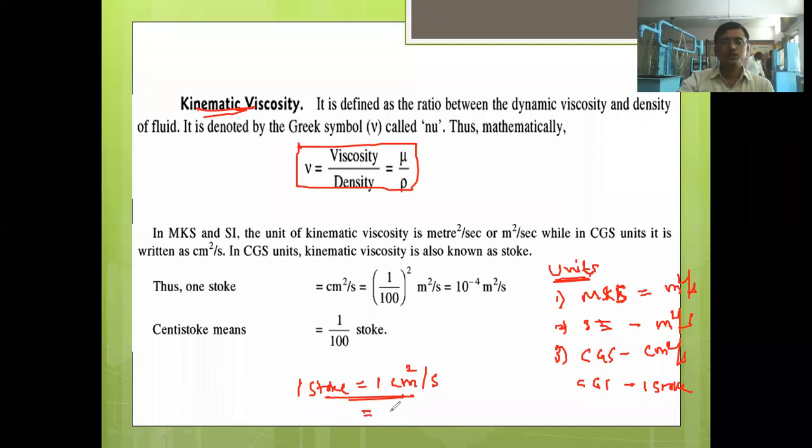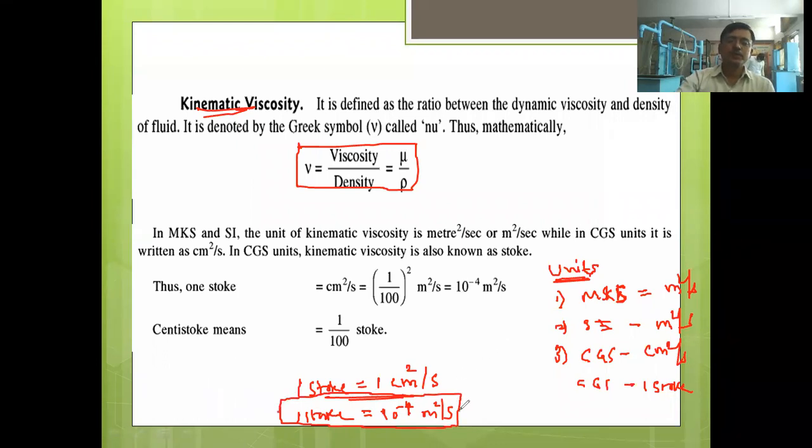Then write down below here: 1 Stokes is equal to 10 to the power minus 4 meter square per second.